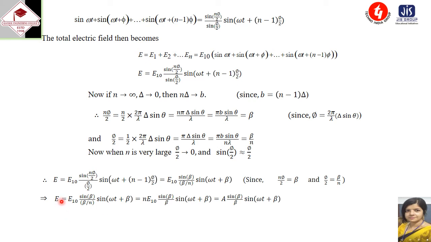Now E equals E10 n, sine beta by beta, sine of omega t plus beta. We are writing n E10 as A, then A sine beta by beta, sine of omega t plus beta. So this is the expression.